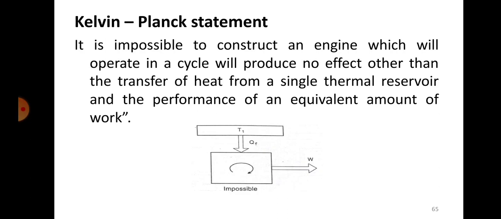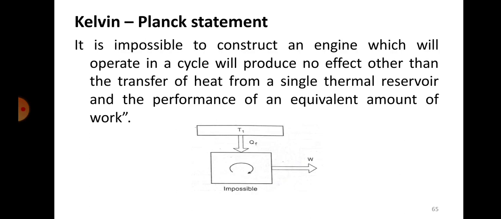You cannot make an engine like that, where whatever heat it is receiving can be converted into work. In very simple terms, it says that you cannot make an engine which is 100% efficient. That means whatever input you are taking and output is also the same. It's impossible to make such an engine. That is what Kelvin-Planck statement says.